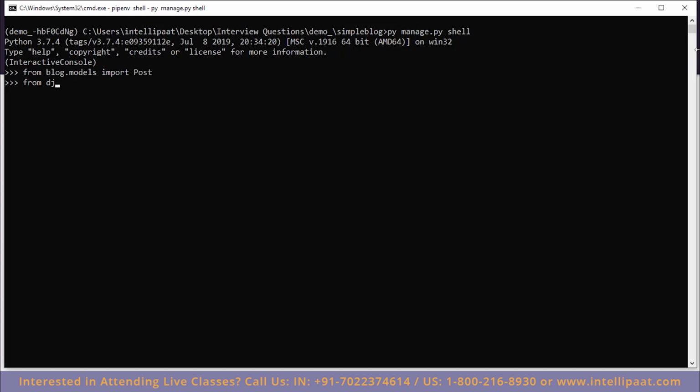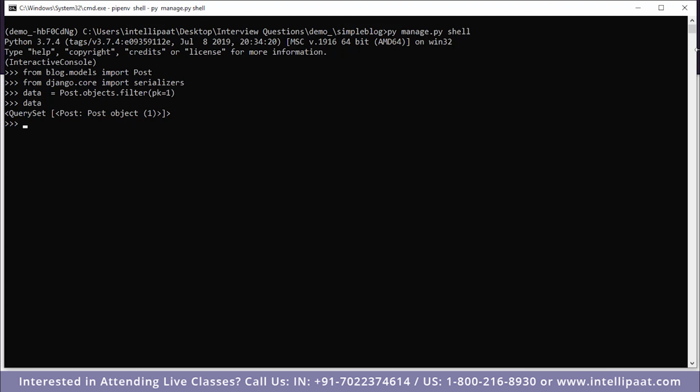So from django.core import serializers. Now that that's imported, when we get a single row from the database, we get it in the form of a query set. So for instance, Post.objects.filter, here we'll get a single row with the primary key 1. So this is what the data looks like. It's a query set with one post object.